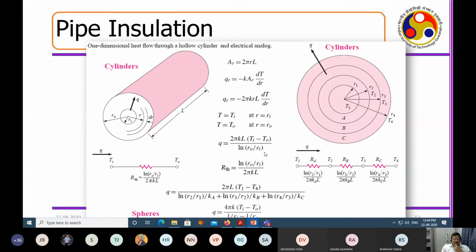Now the total Q will become, when you integrate dr by r, you will get ln r by r0. So 2 pi KL. If you solve this particular problem, the net rate of heat transfer Q will become 2 pi KL (Ti minus To) divided by ln(ro/ri).